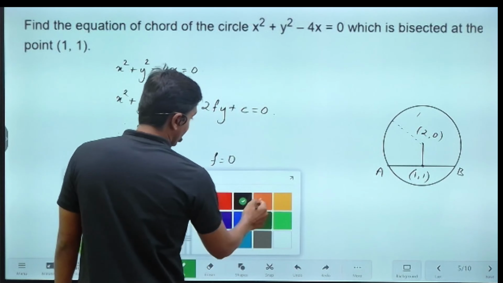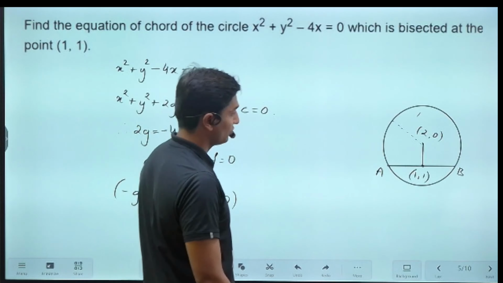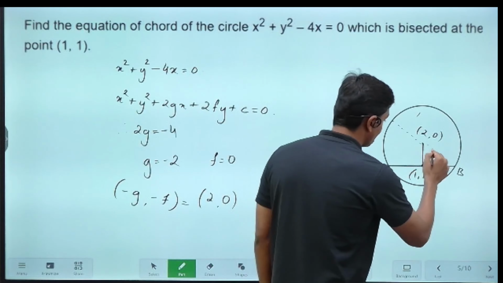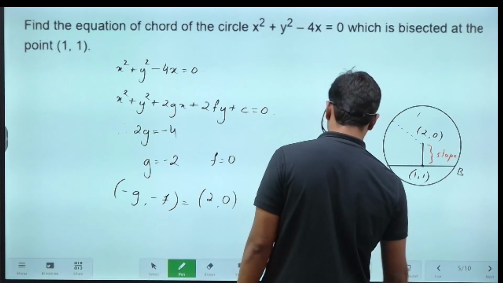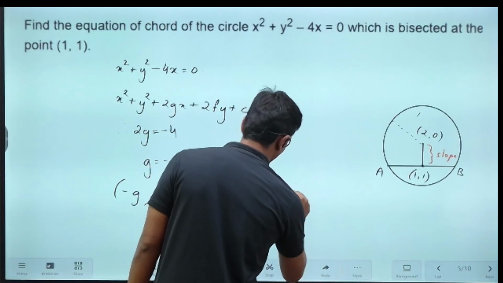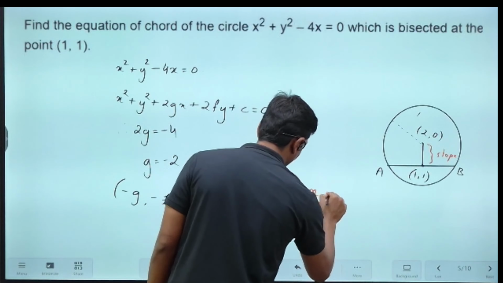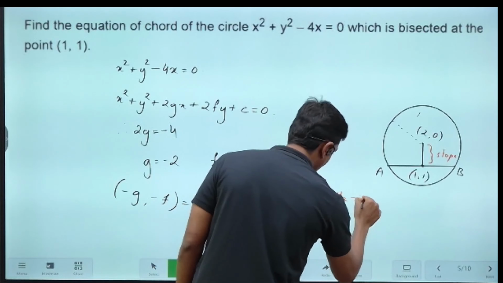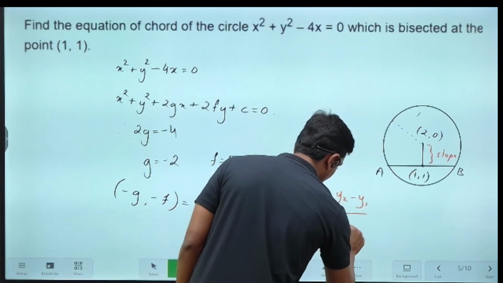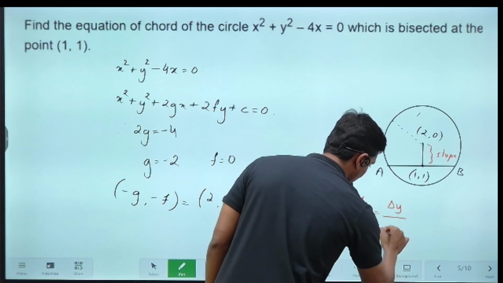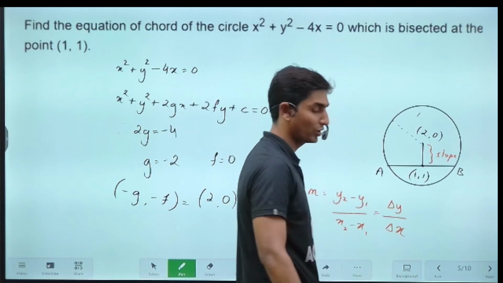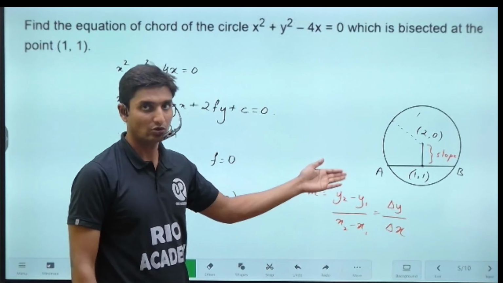So now, in order to identify the equation of the chord, guys, we are going to identify the slope of this particular perpendicular line. What is the slope given by, guys? Slope m is given by y2 minus y1 divided by x2 minus x1, correct? That is delta y upon delta x, rise upon run, the change along the y coordinate divided by the change along the x.